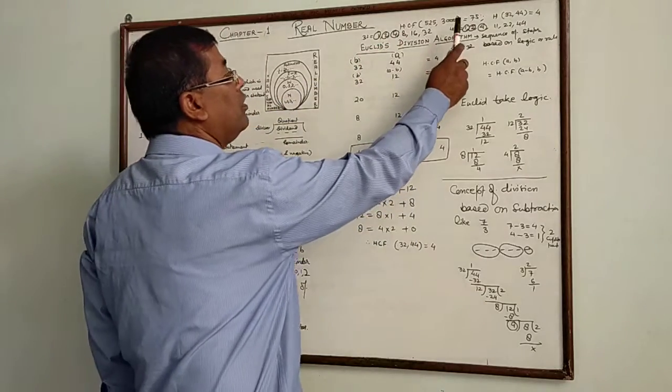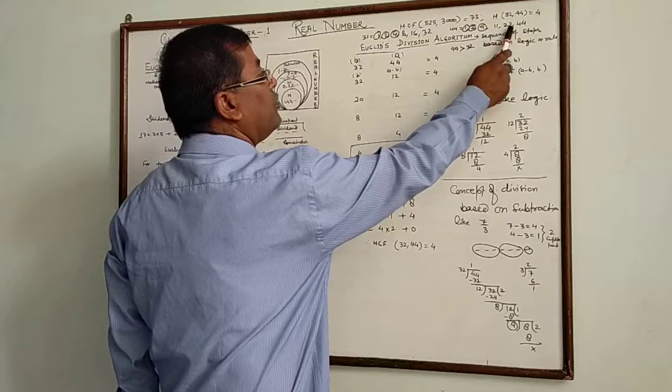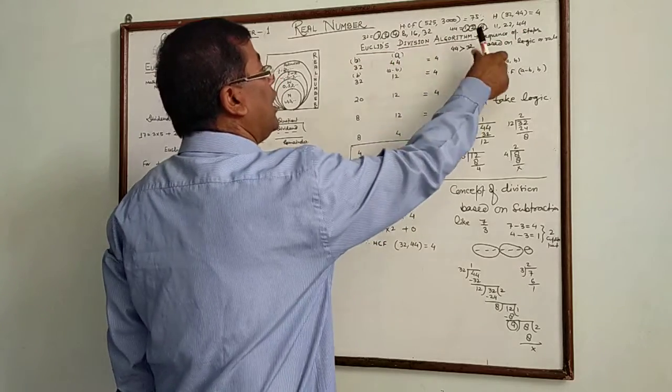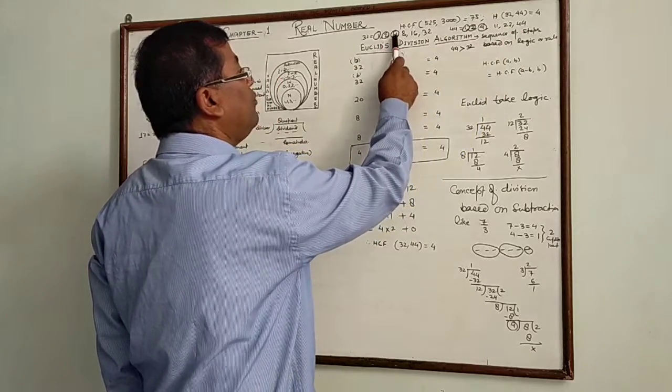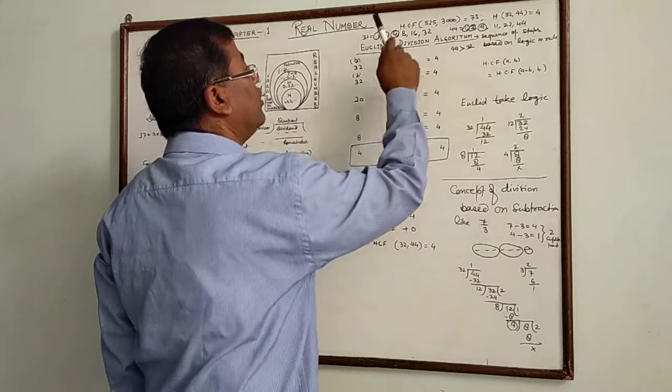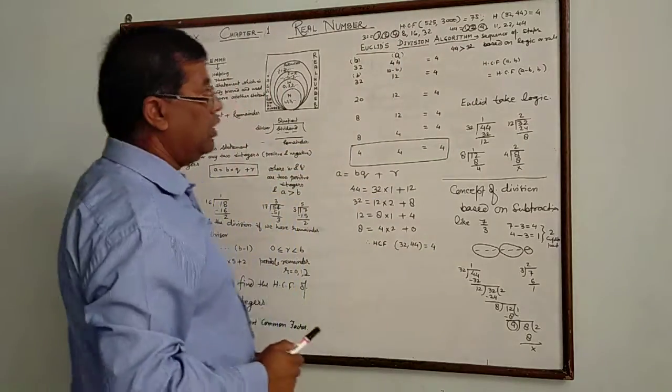And in 44: 1, 2, 4, 11, 22 and 44. So the common factors are what? 1, 2 and 4. But the largest is 4. So the SCF is what? 4.